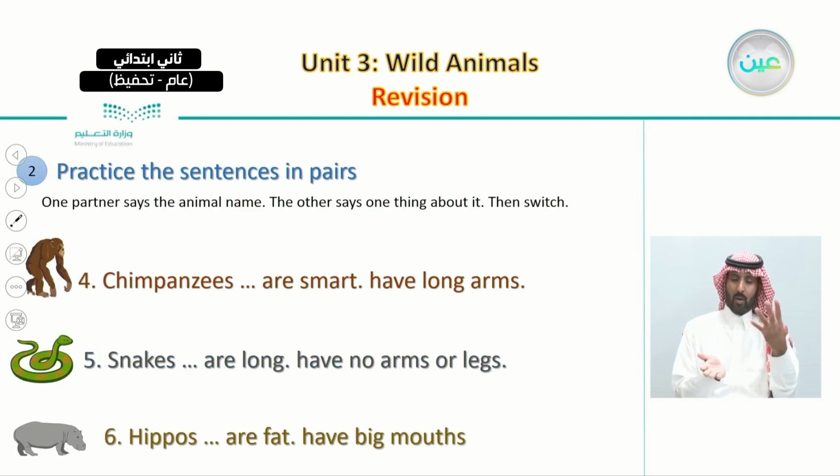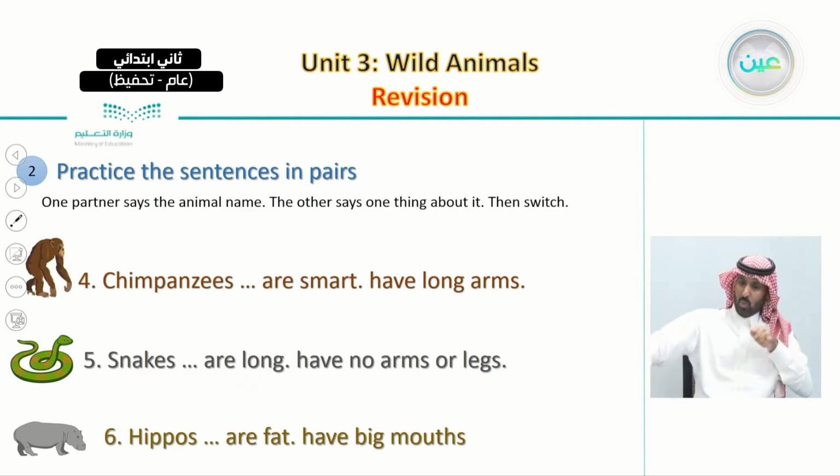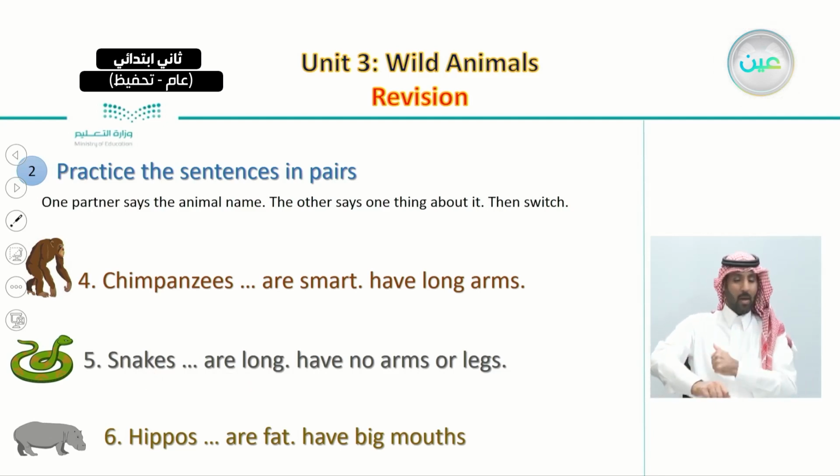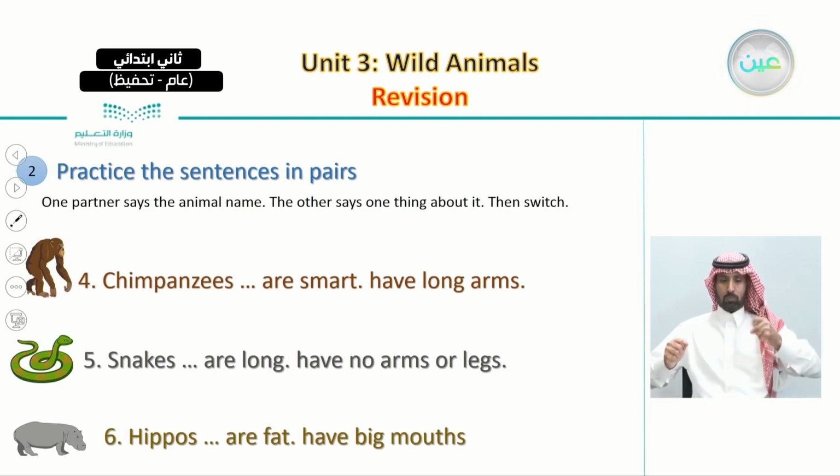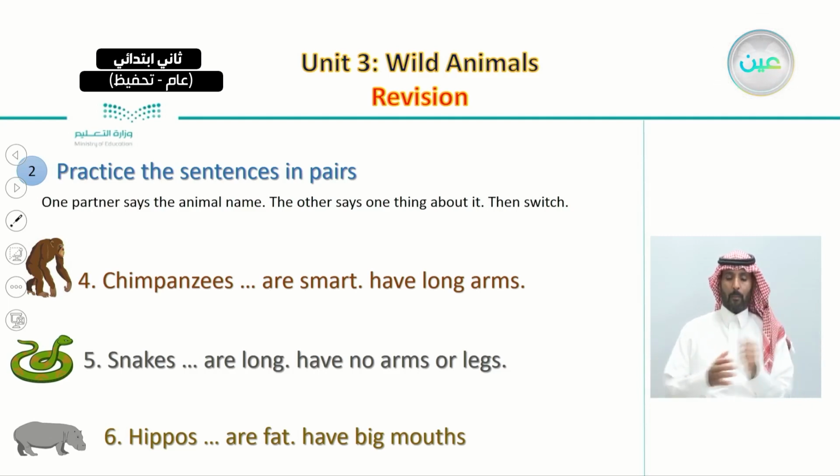Number four, chimpanzees. Chimpanzees are smart and have long arms. Number five, snakes. Snakes are long and have no arms or legs. Number six, hippos are fat and have big mouths.